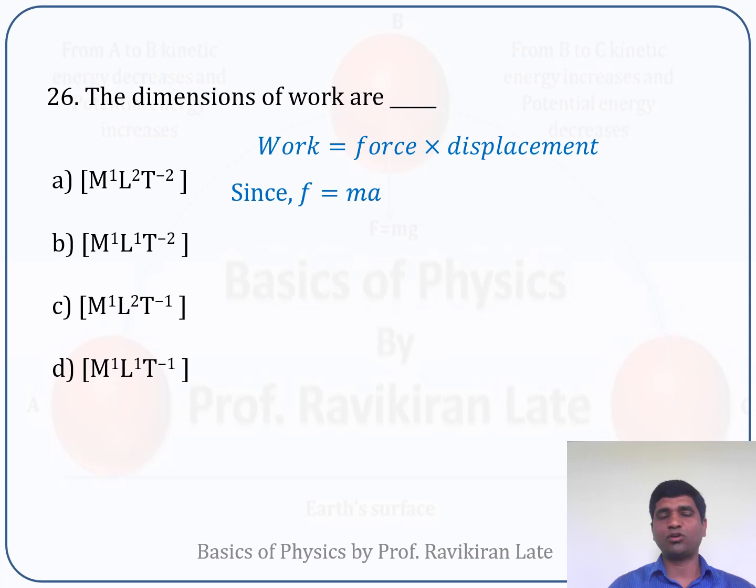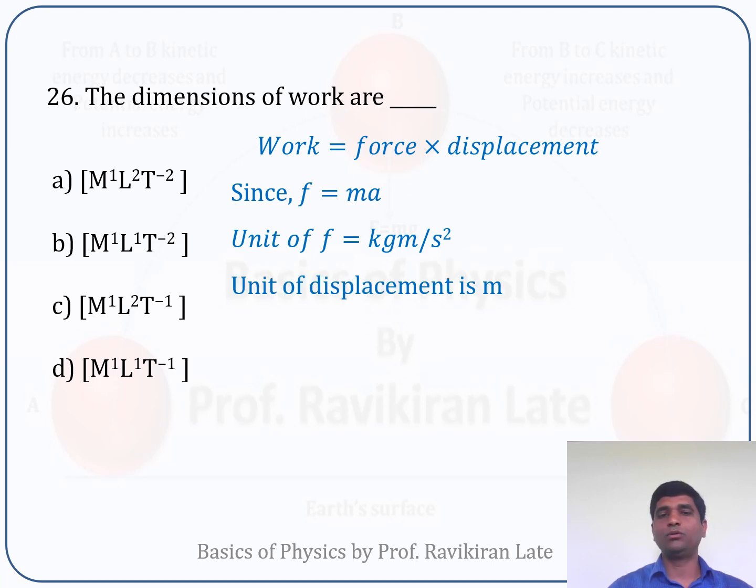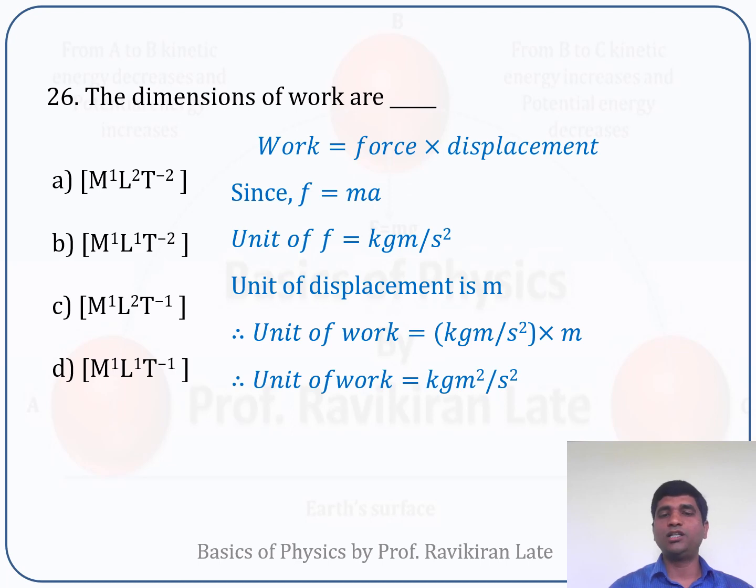So we note down the dimension of force, which has the formula mass into acceleration. Mass is measured in kilogram, acceleration in meter per second square, and displacement in meter. So the unit of work, force into displacement, is kilogram meter per second square times meter, which is kilogram meter square per second square.